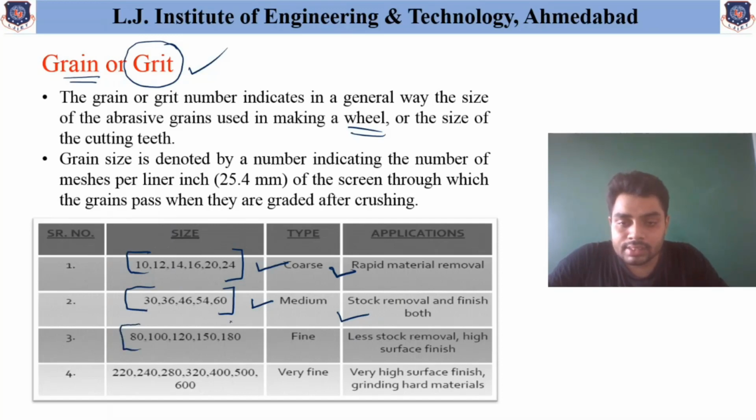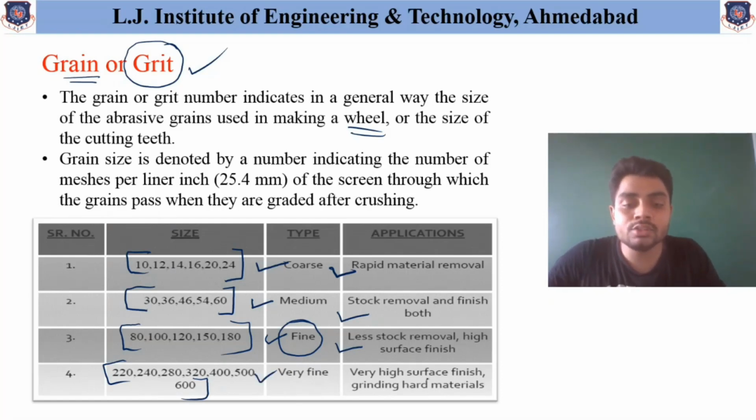Next, if the size is 80, 100, 120, 150 or 180, then it is called fine grain, and it is used for less stock removal and high surface finish. That means these particles are used for finishing purposes only, and the material removal is very less. And other than this, if more than 220, up to 600, then those grains are called very fine grains, and these are specifically used for high surface finish. These are also used many times for grinding hard materials. So these are the different applications of the different types of grains available in the market.